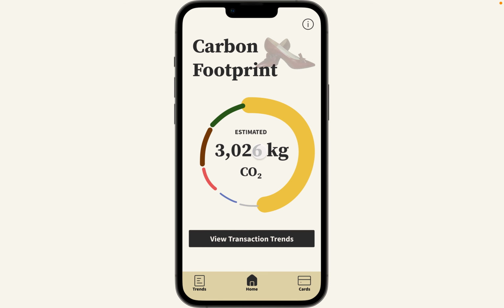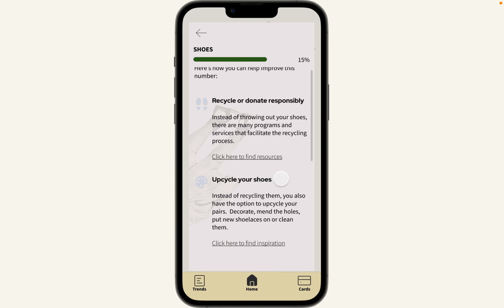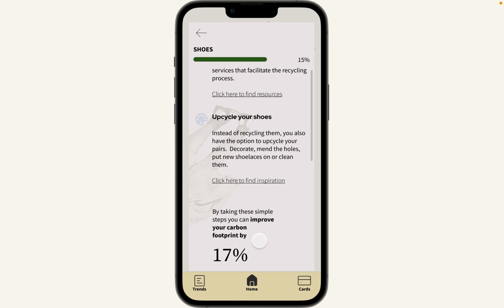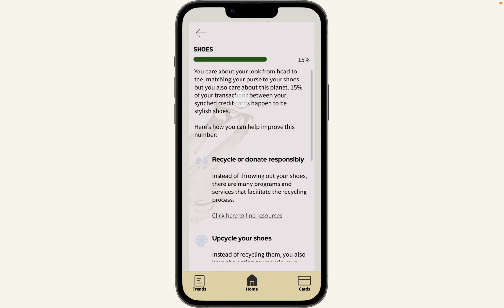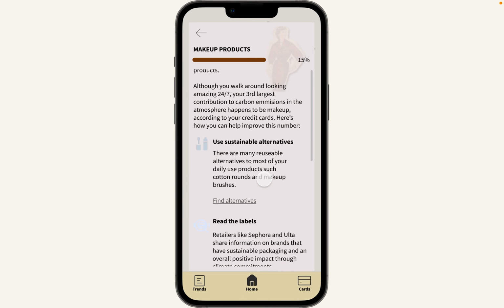And then we can go back. I want to click on another one. Here's shoes. Basically the same thing, and then it gives a couple of tips and the percentage that you can lower your carbon emission by. Makeup products, same thing.